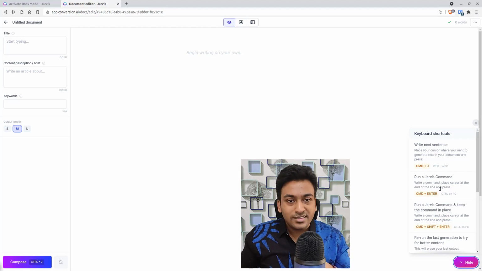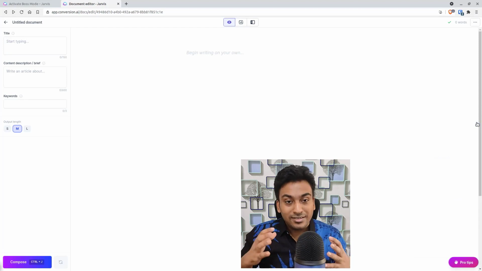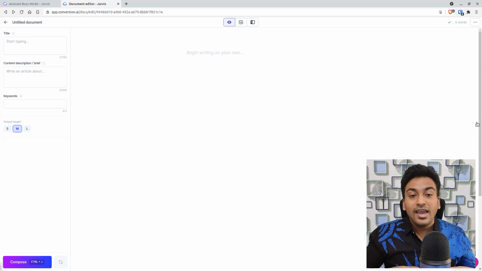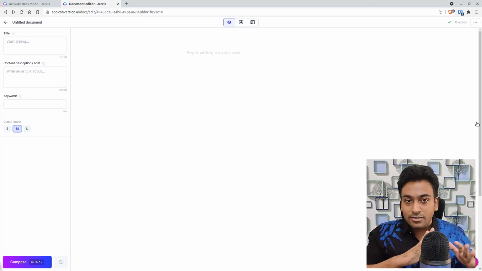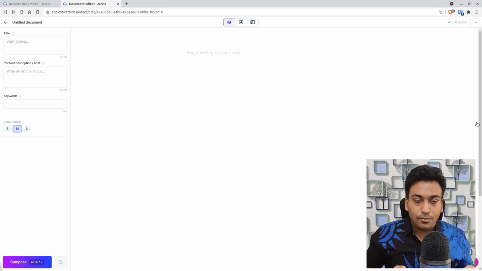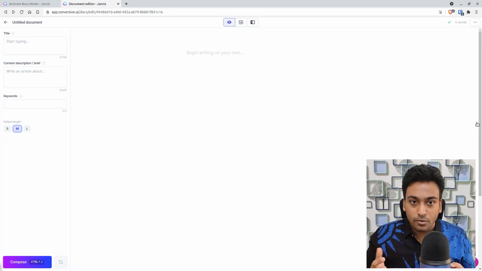And you use various commands like this to interact with Jarvis, because it depends heavily on adaptability and always tries to be as flexible as possible. So just remember, there is no rigid, traditional approach. Everything works in an adaptive way, and you just ask Jarvis like a personal assistant when you are planning to write a blog post with it. The second one, now I will be going through more practical ways. First, let's see how we can use this to start creating content right now.